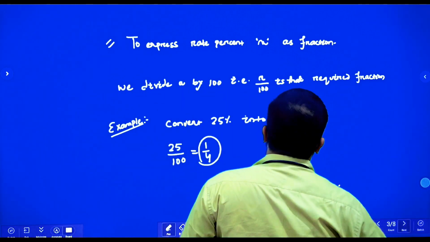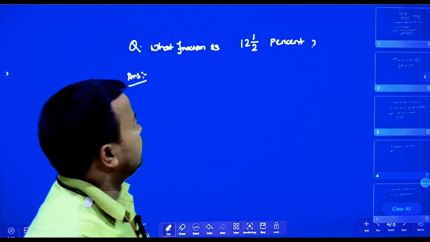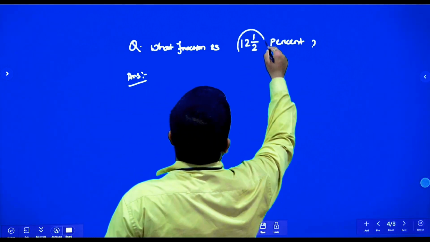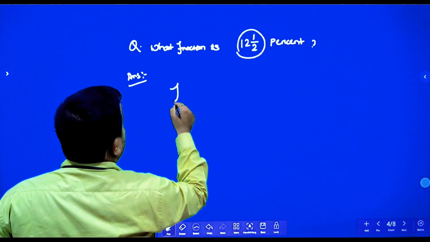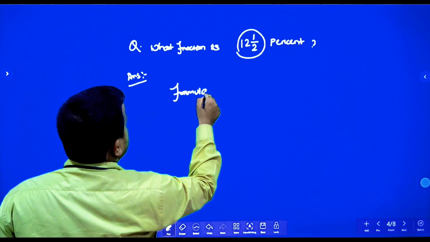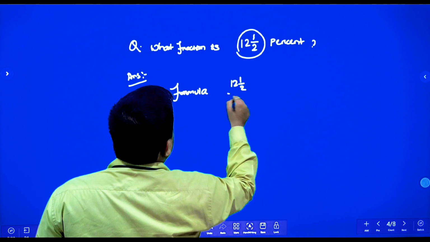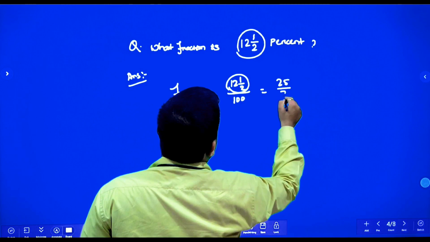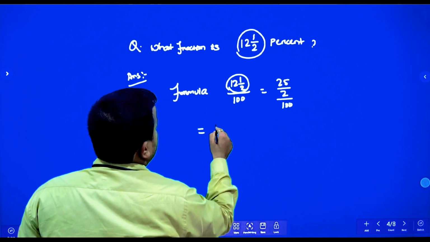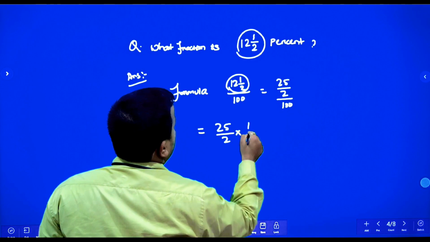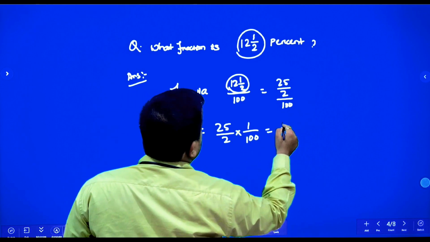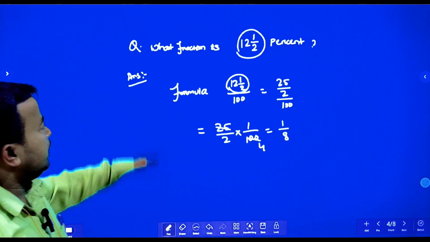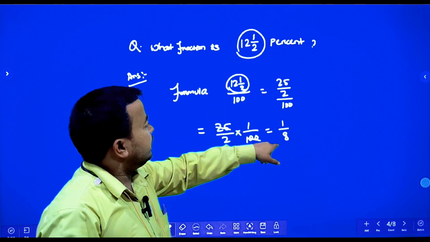Let's take another example. What fraction is 12 1 by 2%? Means convert this value into a fraction. So what we will do? Again, we will use the formula. Formula is divided by 100. So this value will be how much? 25 by 2 divided by 100. So it will be how much? 25 by 2 into 1 by 100 is equal to how much? 1 by 8. So this one is the answer. If we convert this percentage value into the fraction, then this is the answer.